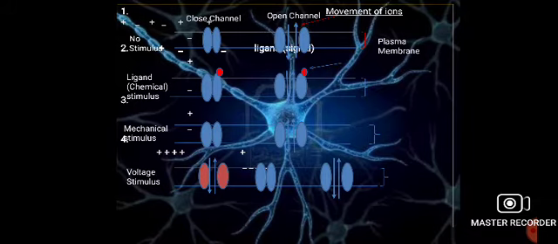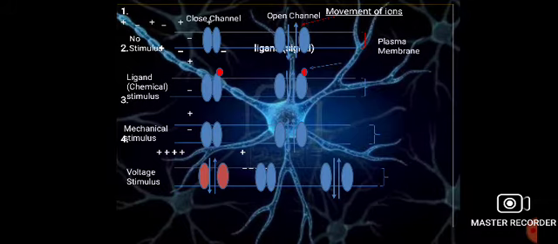The first channel represents the closed channel and the second channel opens without any stimulus. That is the random movement of ions from inside to outside and outside to inside.